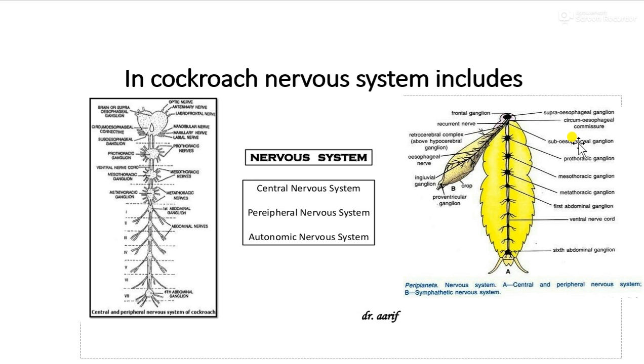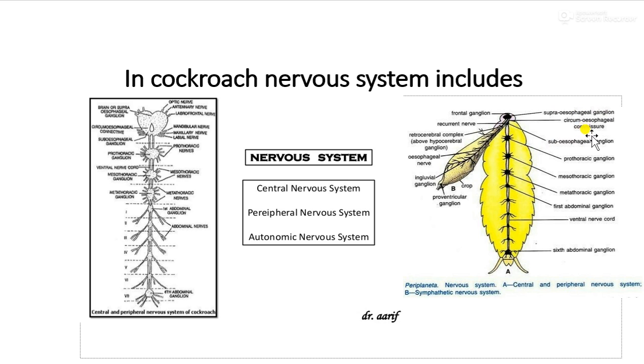And the third one is the pair of circumesophageal connectives. Look at these circumesophageal connectives. They are present around the esophagus, and the circumesophageal commissure connects the supraesophageal ganglion with the subesophageal ganglion.